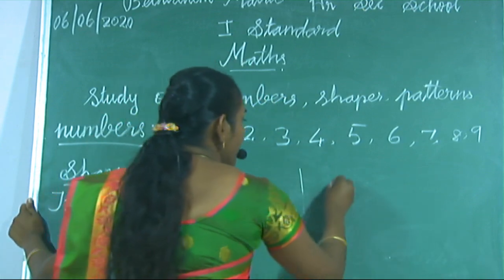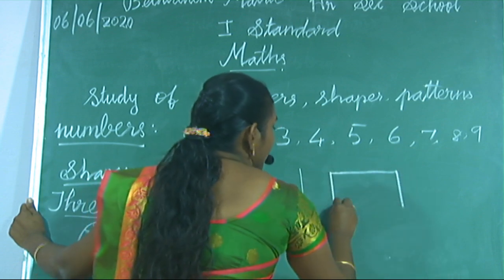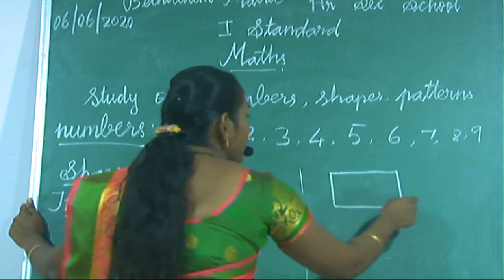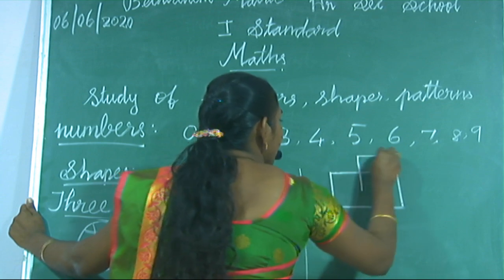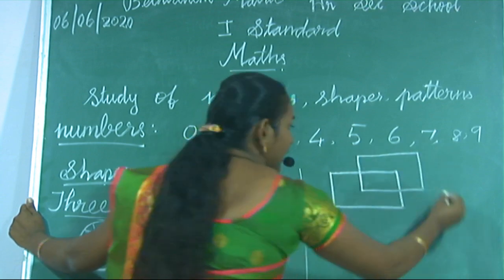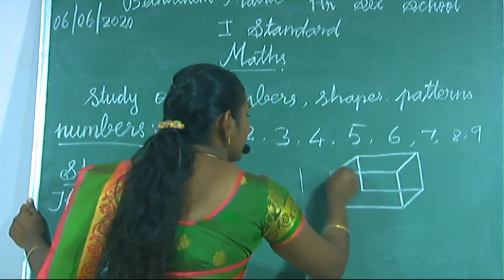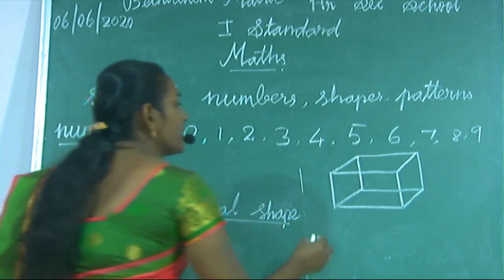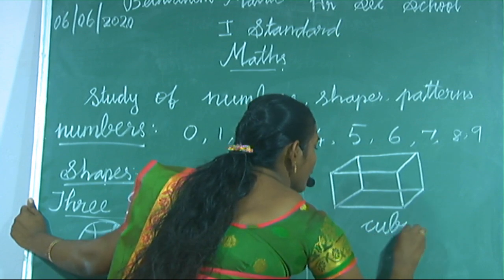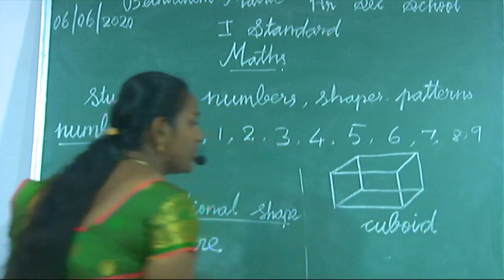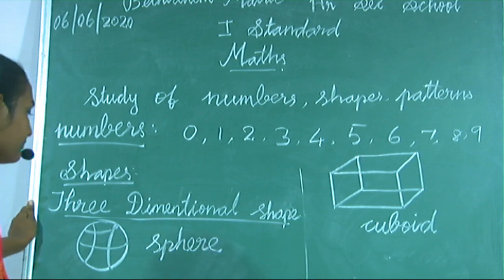How to draw a cuboid? First you draw one rectangle. A rectangle's opposite sides are the same. Again, at the center, you draw one more rectangle over this first rectangle. After that, you join all four corners. Okay, this is a cuboid. Say the spelling, cuboid. C-U-B-O-I-D, cuboid.